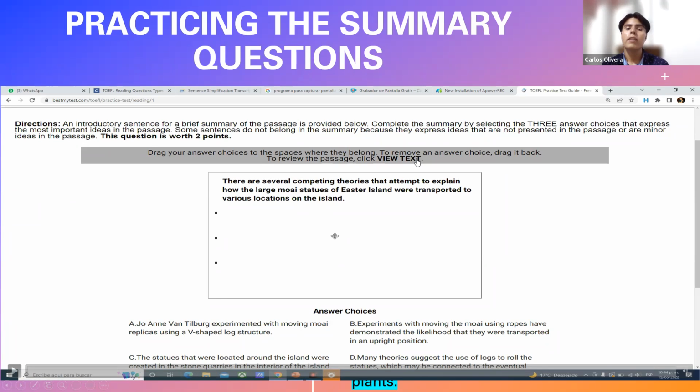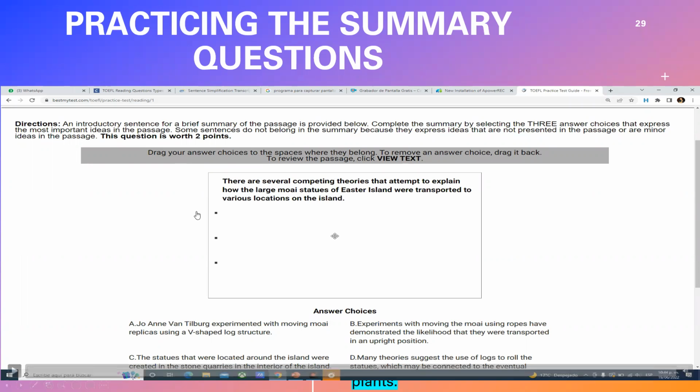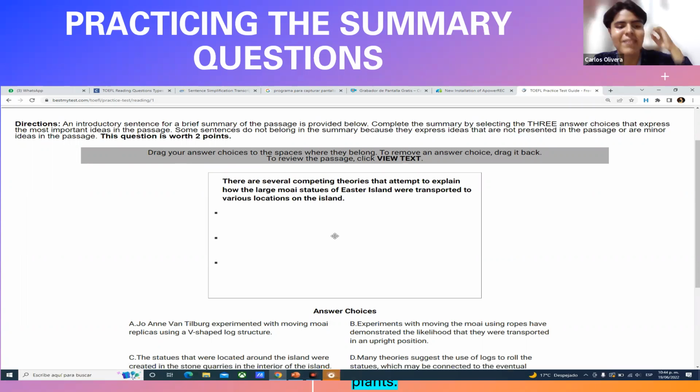So even if it happens that in your case, they ask you to drag 4 or 5, I don't know, or maybe just 2 statements, all of that you can confirm and make sure of by reading the directions. But normally I've never heard of somebody who didn't receive the order of dragging merely 3 of these statements within the reply box. But if you want to make sure and you are thinking, well, maybe I don't want to risk anything and I want to make sure how many I have to include, you can read the directions and those are not going to bite you. Okay, is that fine? Yes, thank you, teacher. Yeah, my pleasure. Thank you very much.